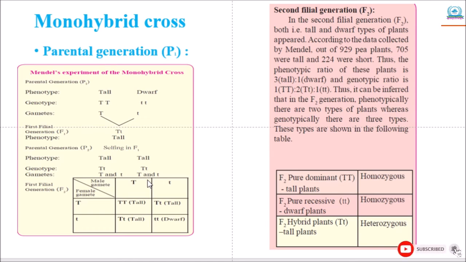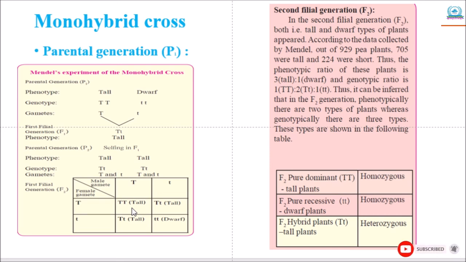Mendel further continued this experiment and brought about self-fertilization in the F1 plant, from which a second filial generation, F2, was produced. In F2, both tall and dwarf types of plants appeared.